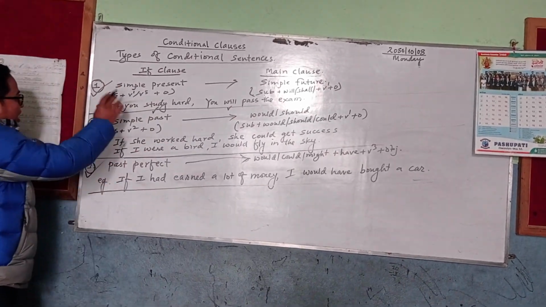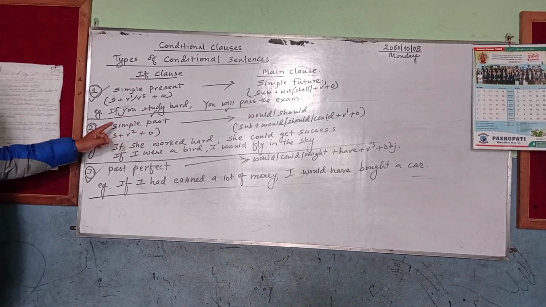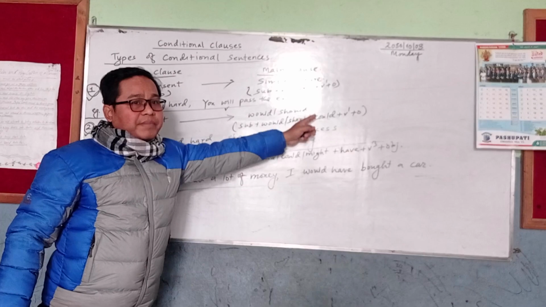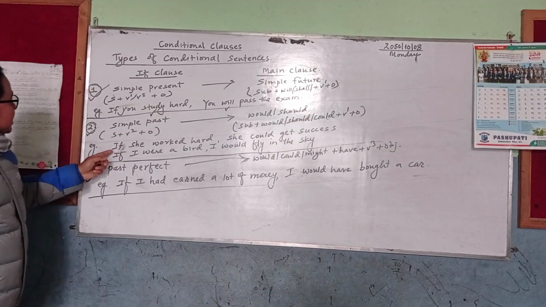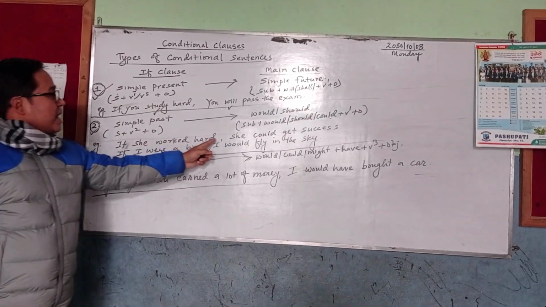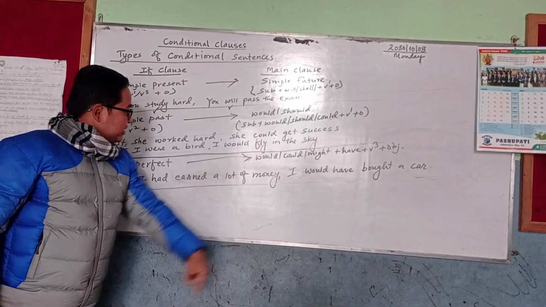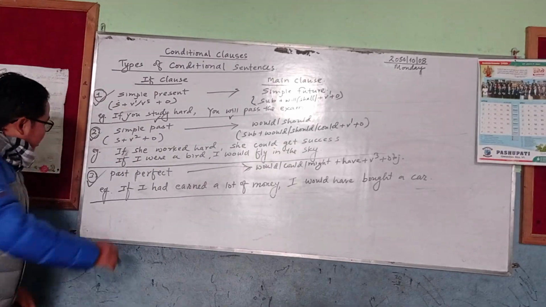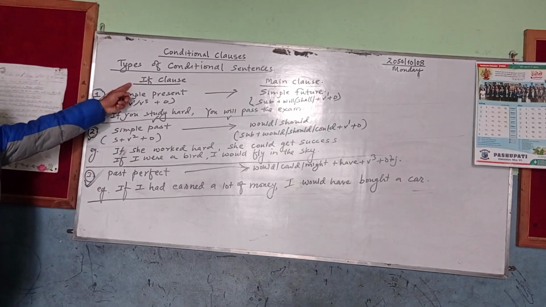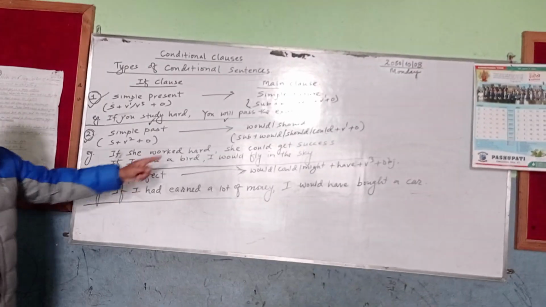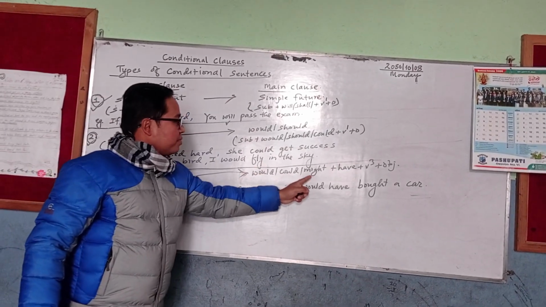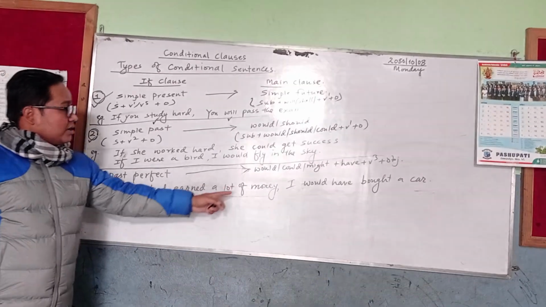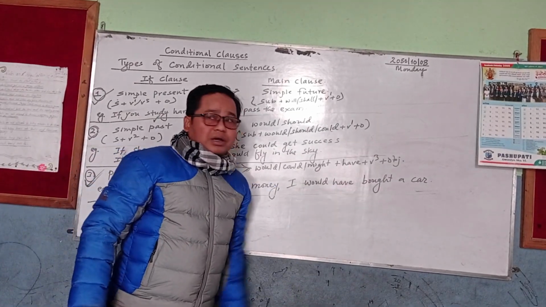Now coming to the second type, the if clause contains simple past, whereas the main clause contains would, should, could, might, etc. For example, if she worked hard, she would get success. If I were a bird, I would fly in the sky. Now coming to the third type, the if clause contains past perfect tense and the main clause contains would, might, have plus verb 3 plus object, like if I had earned a lot of money, I would have bought a car.